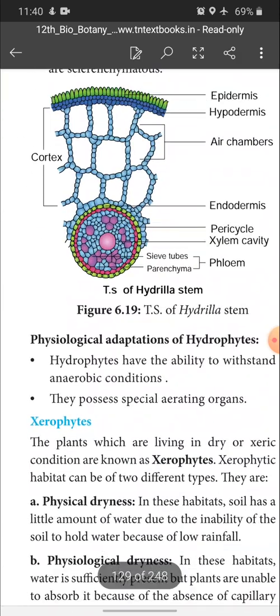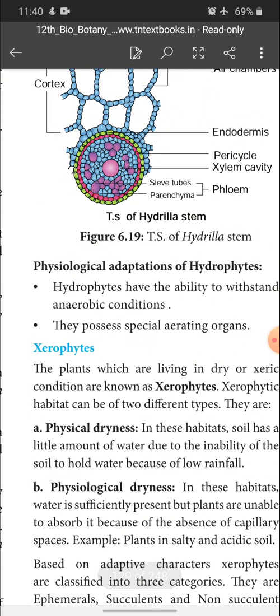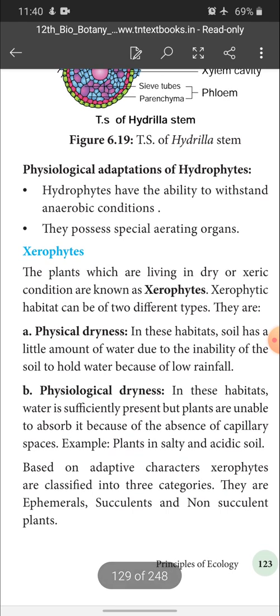Next, we are going to see about the physiological adaptation of hydrophytes. Hydrophytes have the ability to withstand anaerobic conditions. They possess special aerating organs to live in anaerobic conditions. And then next, xerophytes.